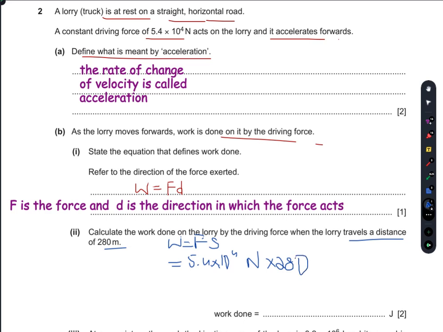So the answer that we will get here is 15120 kilojoules, or about 1.5 times 10 to the power 7 joules. So that would be more appropriate.